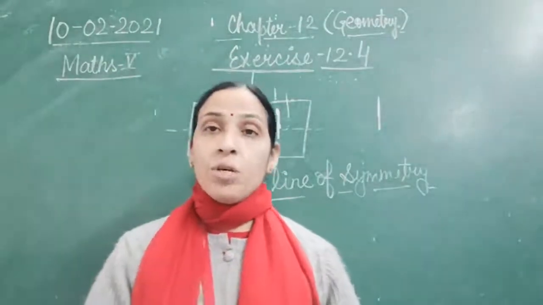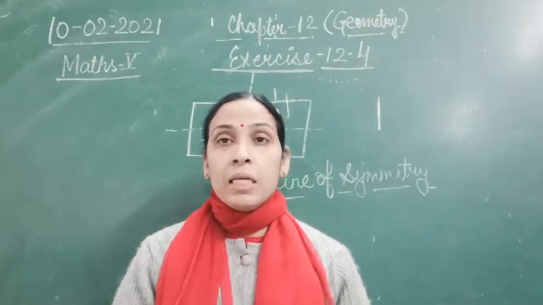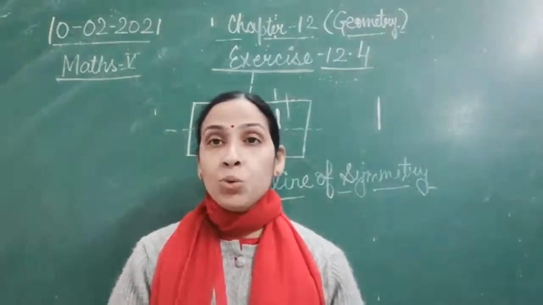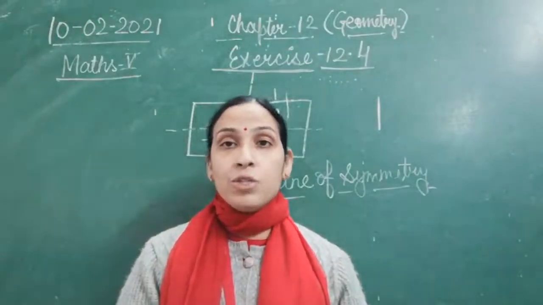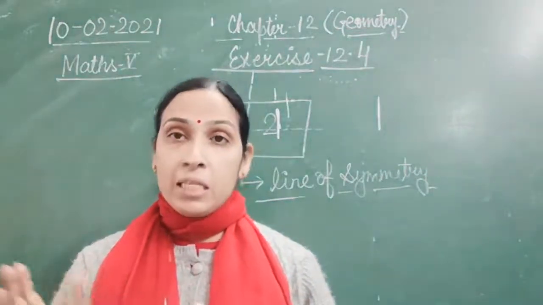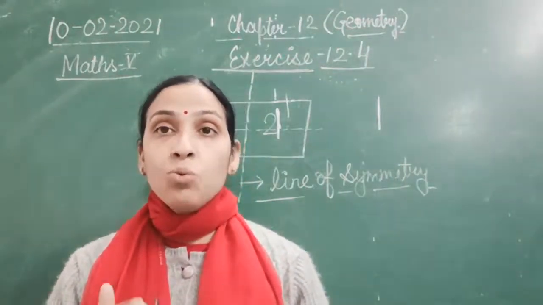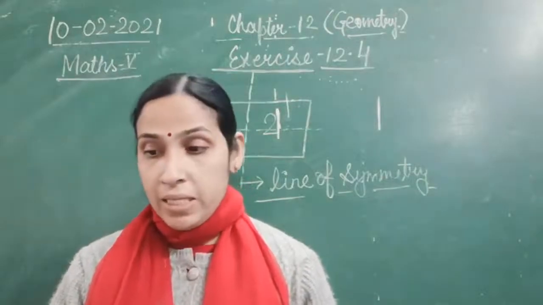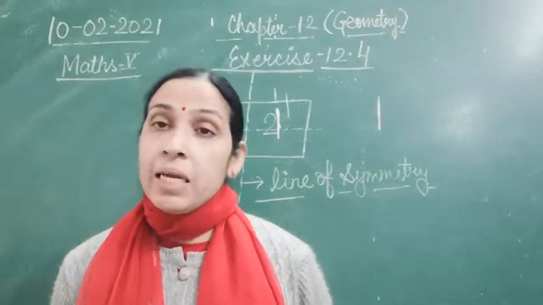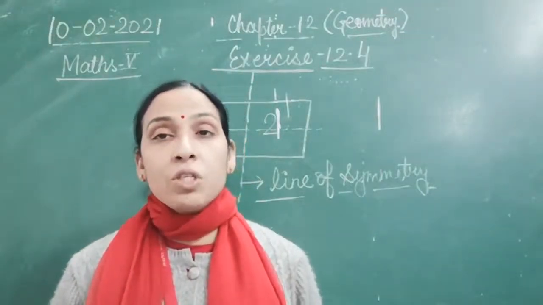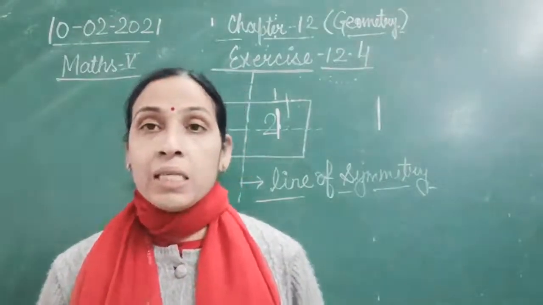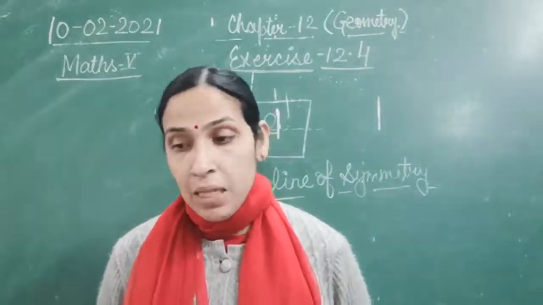So let's revise the concepts which we have done today. First is parallel lines: two lines that are equidistant from each other. They can be extended to any extent, but the distance between the two lines will not become less. Next is perpendicular lines: two lines which form 90-degree angles with each other. So they are an example of perpendicular lines.